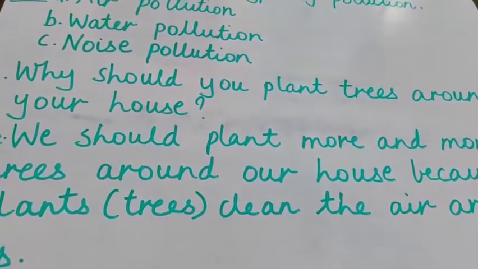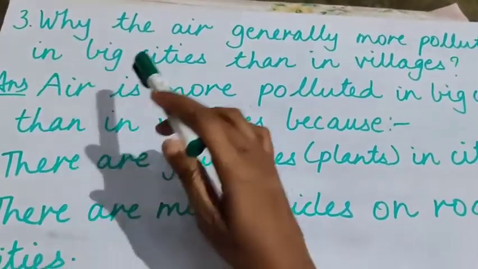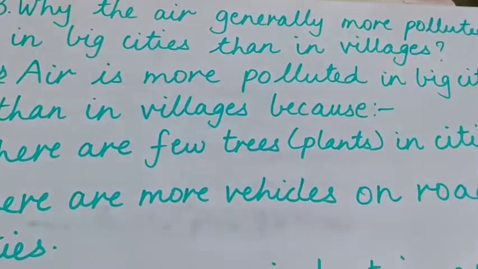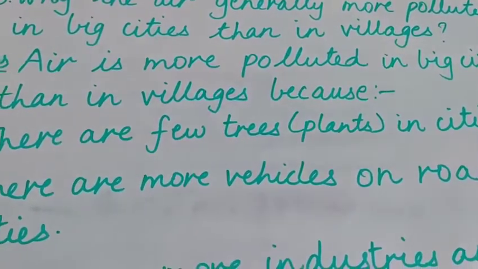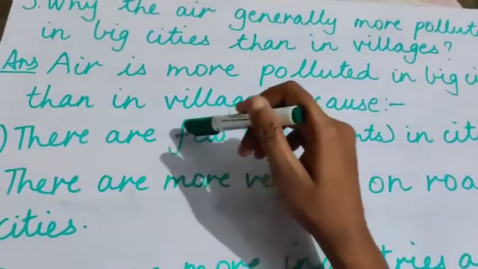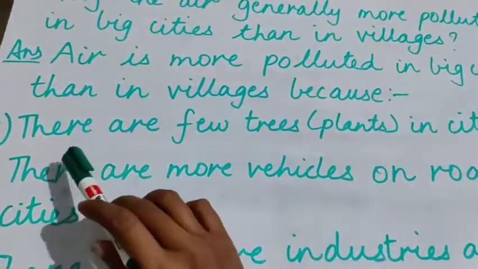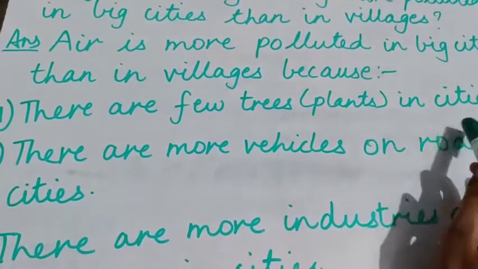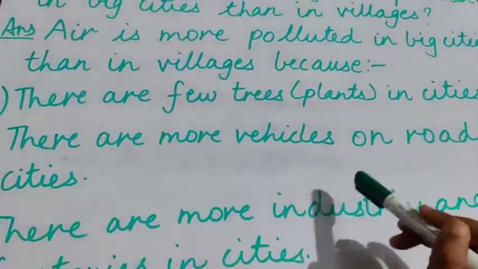What is our next question? Let's see. The third question is, why is the air generally more polluted in big cities than in villages? We have already discussed it in the chapter, right? Air is more polluted in big cities than in villages because there are few trees, we can say few plants in cities. There are more vehicles on the road in cities.